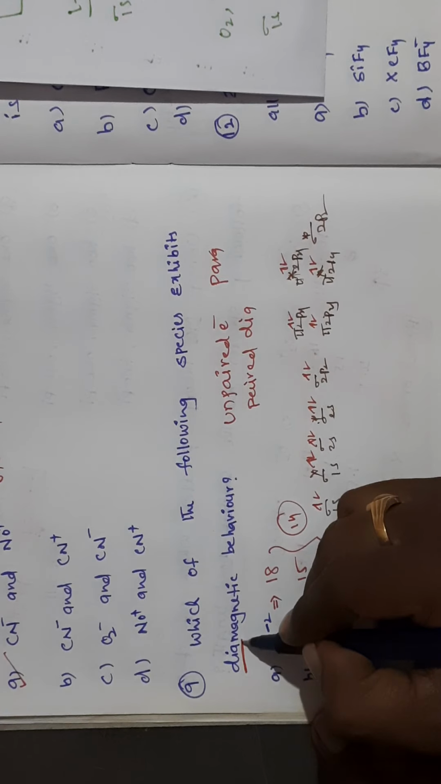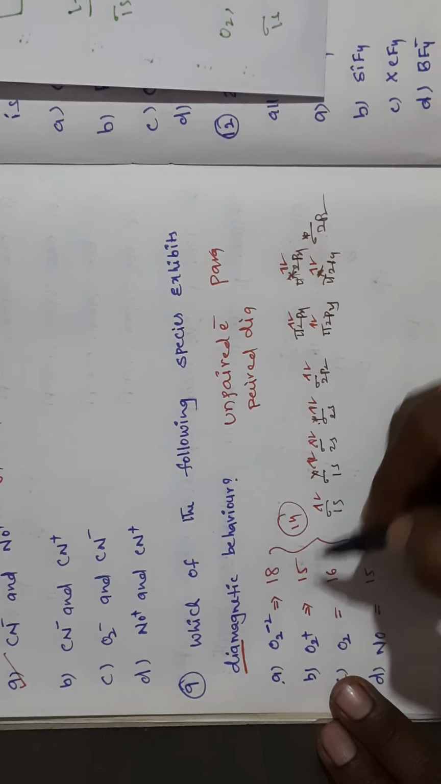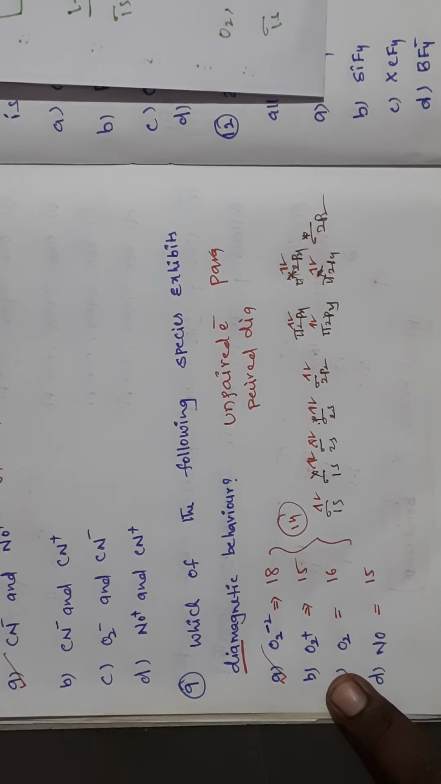They are expecting diamagnetic, so all paired means it is diamagnetic. In one question more than one answer does not exist, so this is our answer. So like this we can predict the answer very easily.